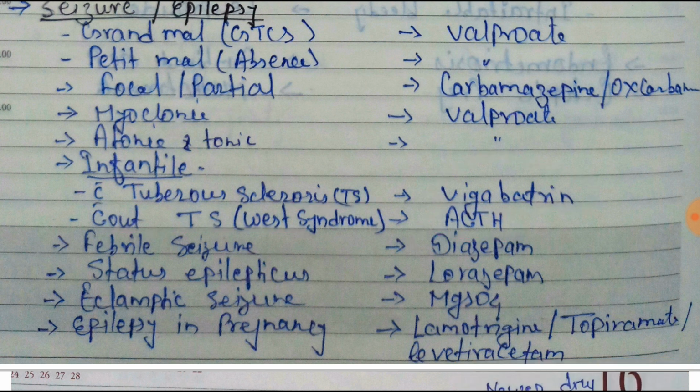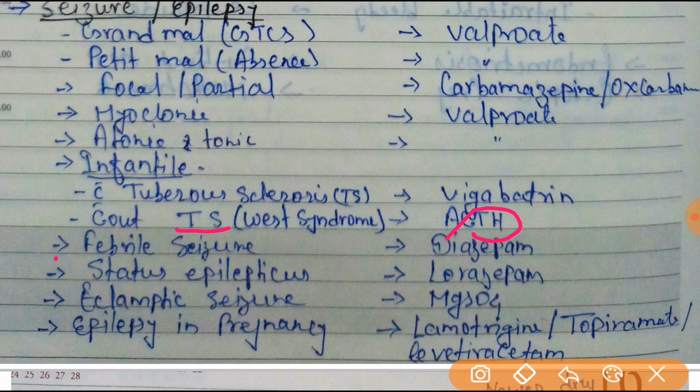So you can remember it by TS, that means tuberous sclerosis, and here the TH is ACTH. Here the TH is the trick.